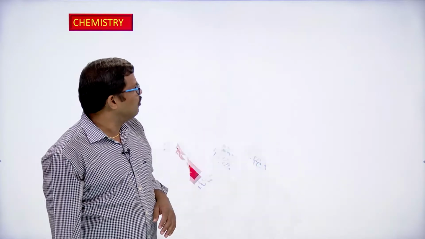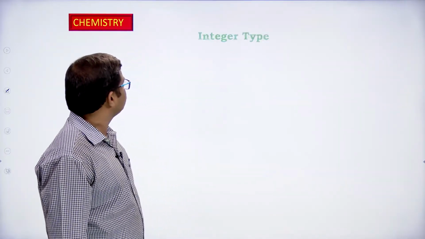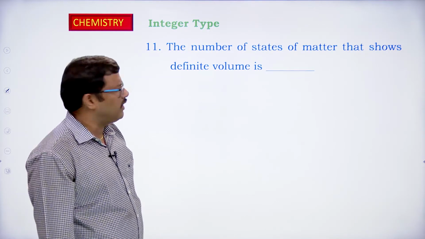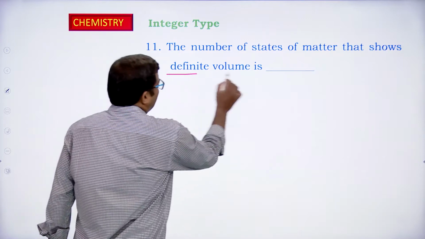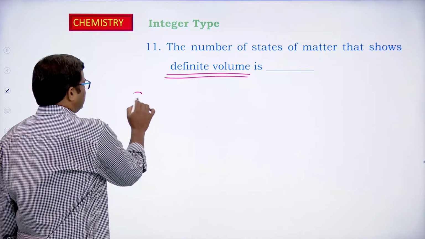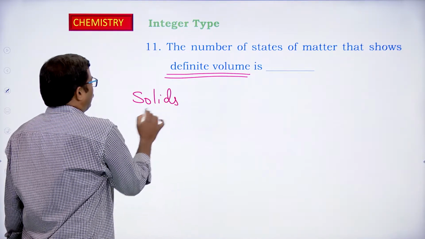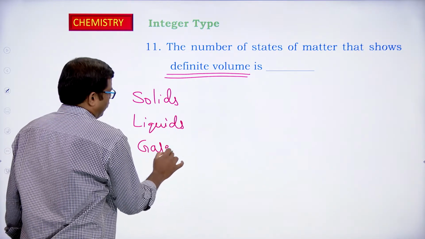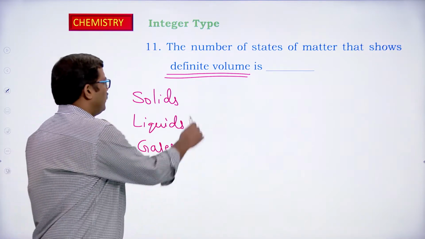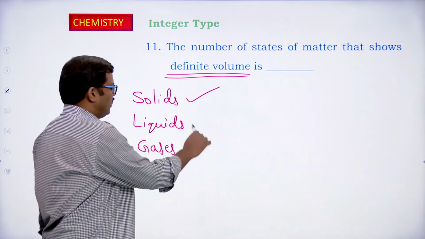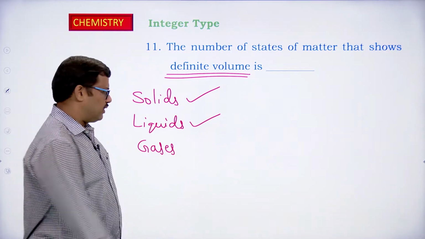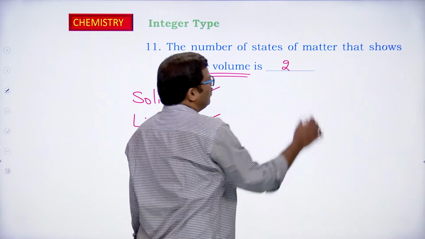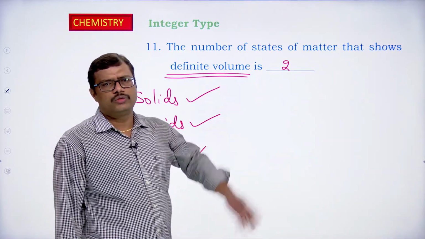Let us see one more integer type question: the number of states of matter that show definite volume. If we observe, solids, liquids, gases. Definite volume is possible in the case of solids, and also in the case of liquids, but gases do not have a definite volume. So, solids and liquids have definite volume. The answer is 2, and 2 is an integer.